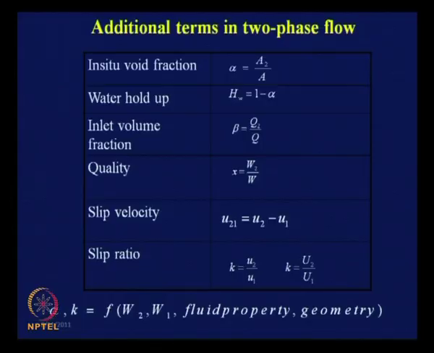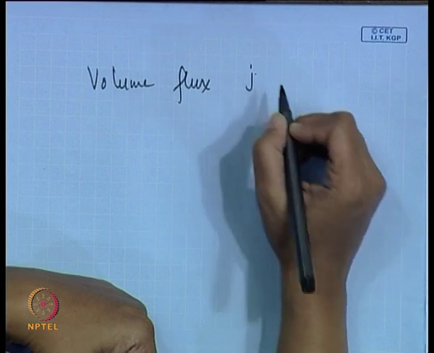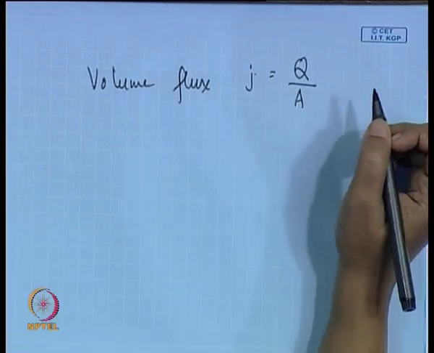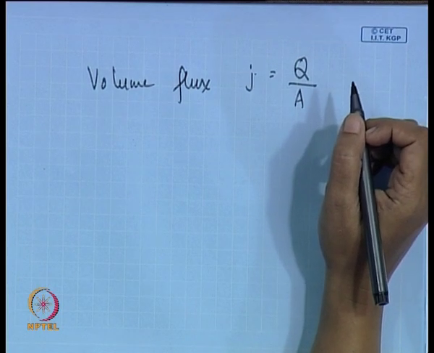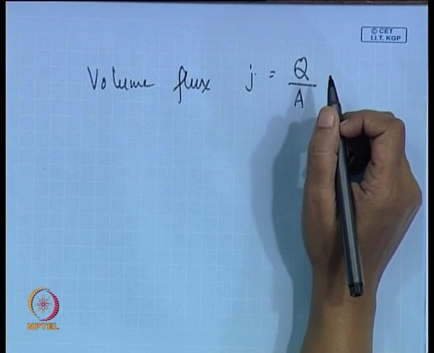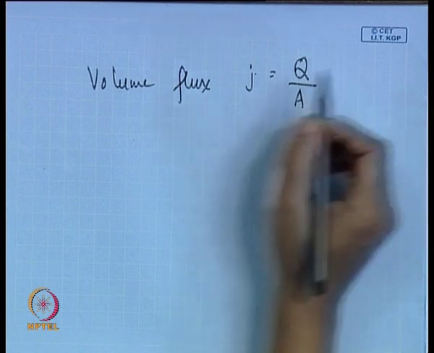Remember? How do we define the volume flux? It is just, small j, the volumetric flow rate divided by the area. I had already defined it. Now, in this particular case, this was fine for single phase flows. Now, for two phase flow, what do we get?